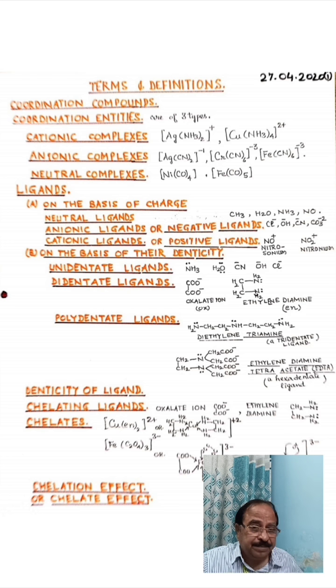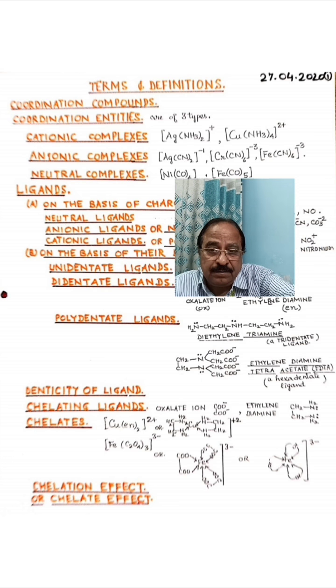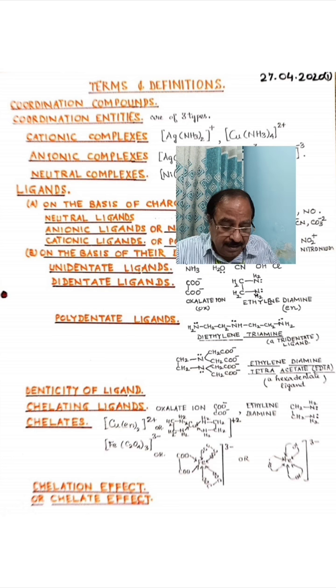Then comes another definition: chelates. These are also known as metal chelates. I have given two examples. Look at example number 1. With the copper atom, two ethylene diamine ligands are bonded.